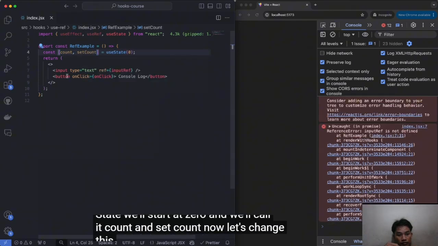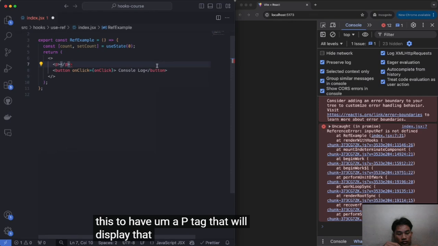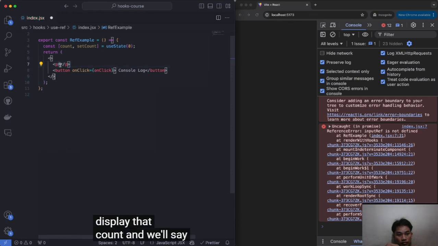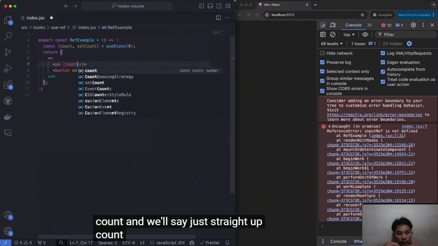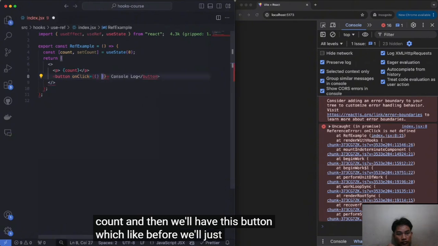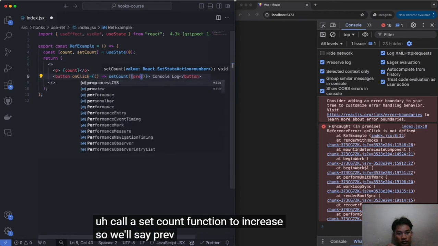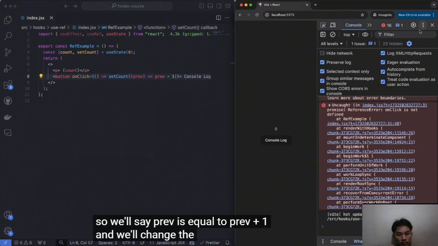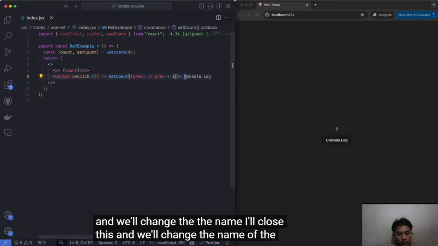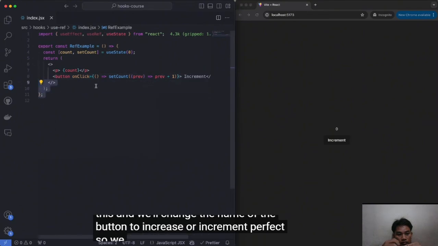Now let's change this to have a p tag that will display that count, and then we'll have this button which, like before, will call a setCount function to increase. So we'll say prev is equal to prev plus 1, and we'll change the name of the button to increment. Perfect. So we have this counter example.